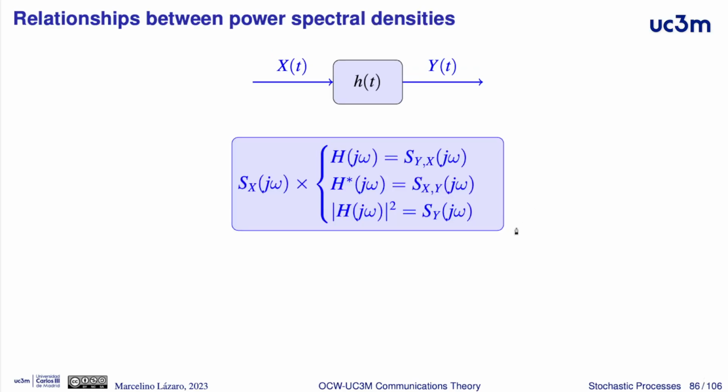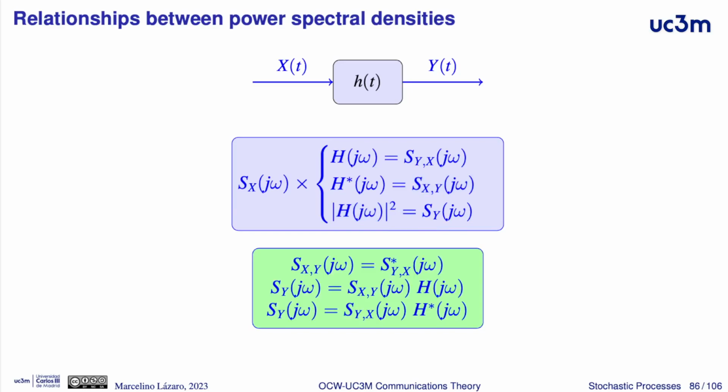And here in this diagram, we represent the relationship between the different power spectral densities. Here we have the product of the power spectral density of the input process X times H. This provides the cross spectral density between the output and the input, times complex conjugated frequency response of H. We have the cross spectral density between the input and the output, and times the square modulus of the frequency response of the linear system is providing the power spectral density of the output.